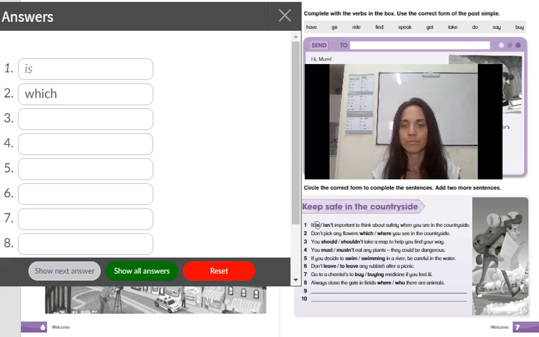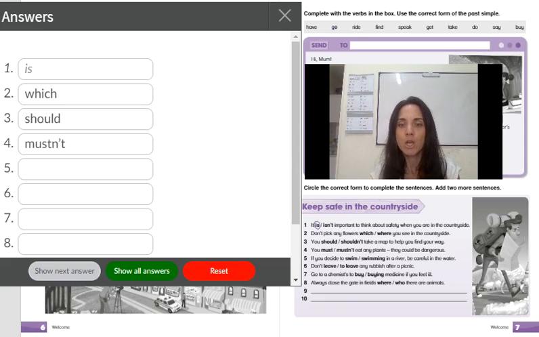Number 3, you should take a map to help you find your way. So should, remember we use it for advice. Advice is consejo. So should, deberías, shouldn't, no deberías. So this affirmative or negative has to be again with the context that we have.